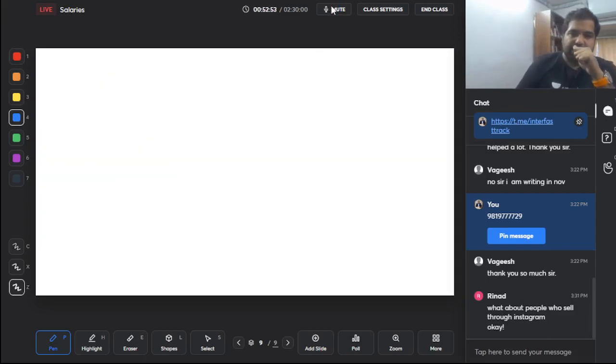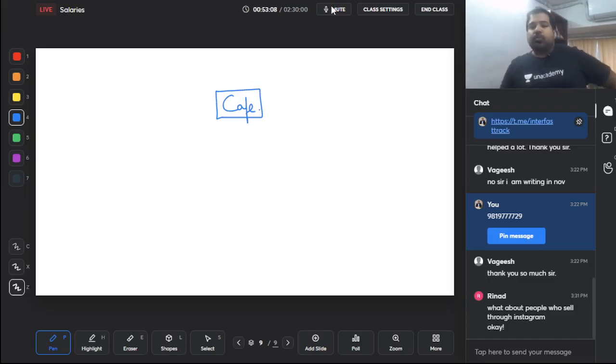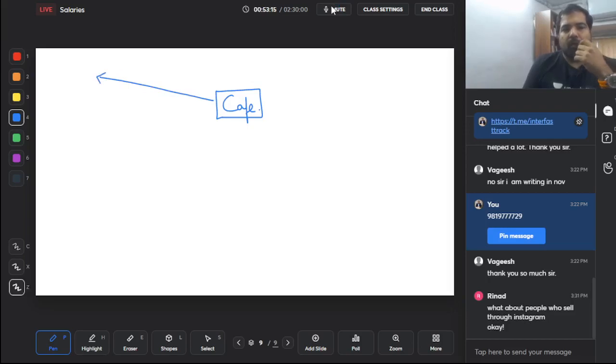Now, guys, going to the next one. This is the cafe, and right now, in my neighborhood office, there is some renovation going on. So it sometimes happens that you have to pay money to contractors. This cafe is paying money to a contractor who can be a caterer. Yes, a caterer is also a contractor. A person who is making furniture for you, a carpenter, is also a contractor. A goods transport agency is also your contractor.